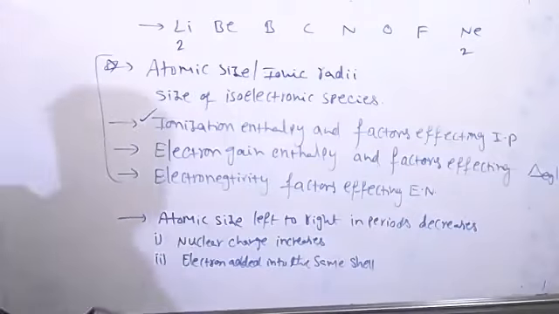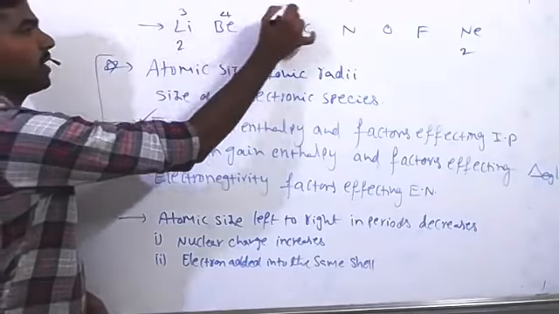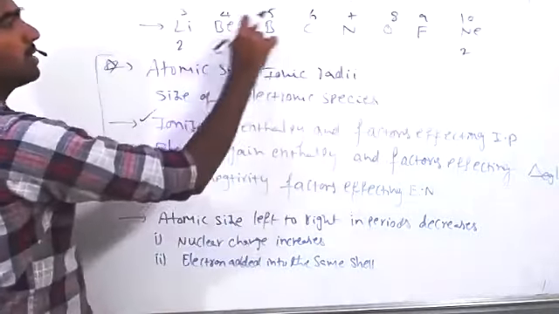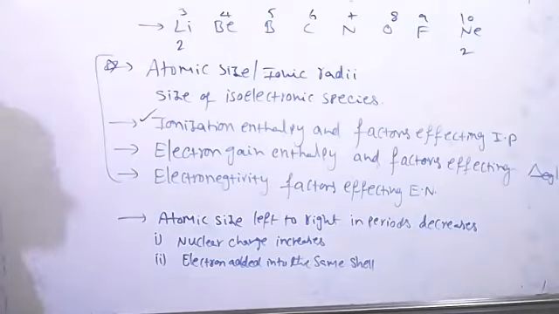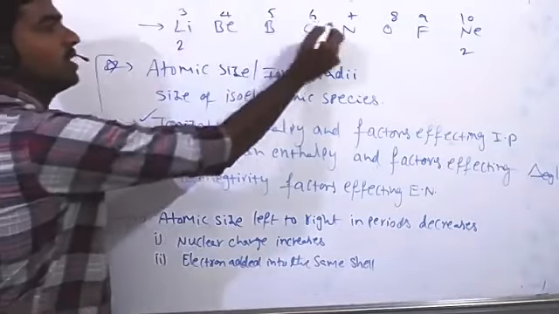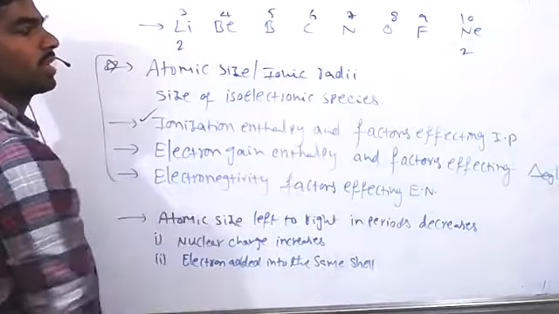And another one, nuclear charge. So lithium to beryllium, nuclear charge. Here the atomic number is 3, here 4, 5, 6, 7, 8, 9, 10. So the number of protons is increasing. Of course, at the same time, the number of electrons also increased. But the electron is added into the same shell. That's why the size of the atom decreases from left to right. Due to the increase in nuclear charge, the valence electrons are strongly attracted by the nucleus. That's why the size of the atom decreases.